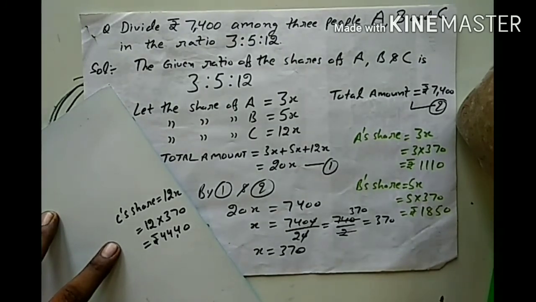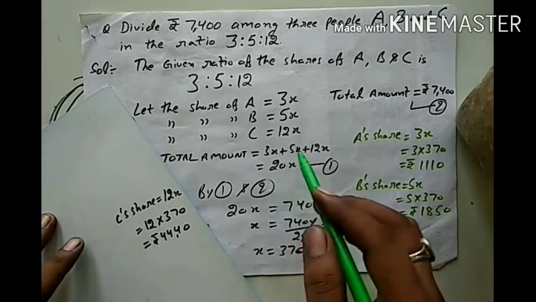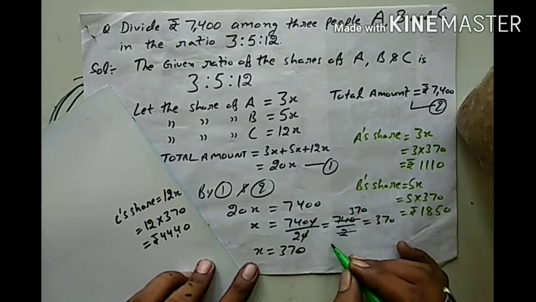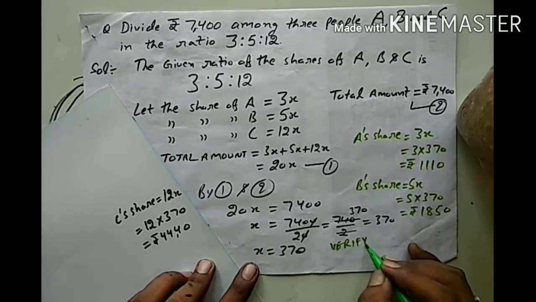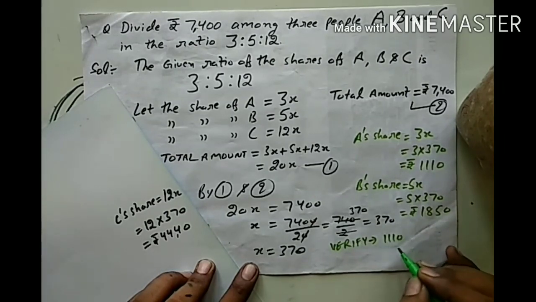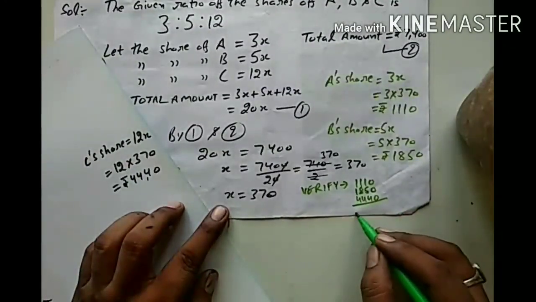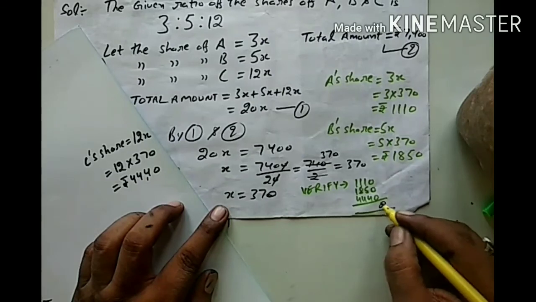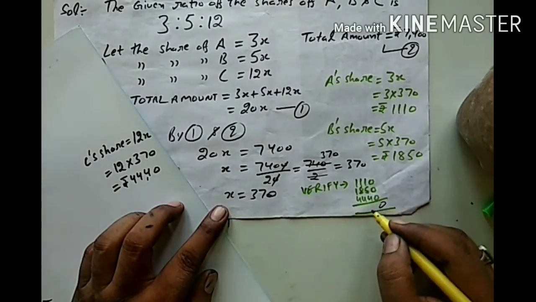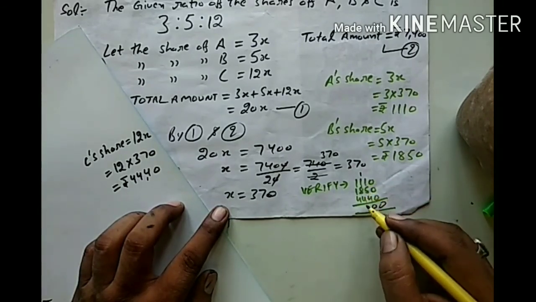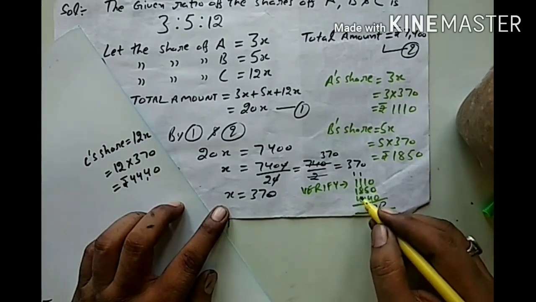Now I will verify, do these shares complete the total amount? Let us verify. Adding: 0, 1 and 5, 6, 6 and 4, 10, carry 1, 1 and 1, 2, 2 and 9, 2 and 8, 10, 10 and 4, 14, carry 1, now 4 and 3, 7.